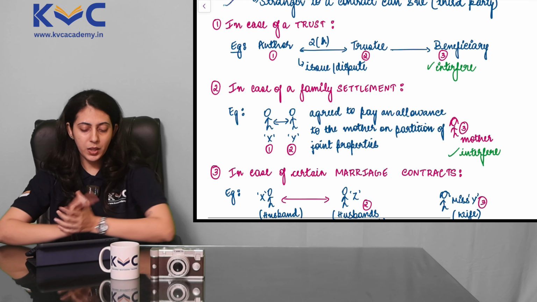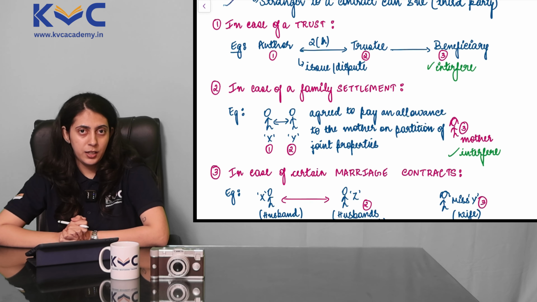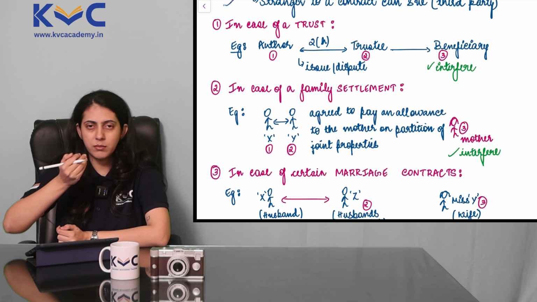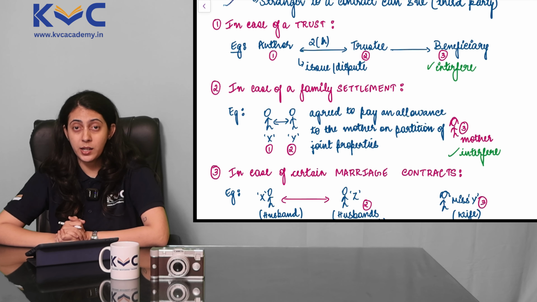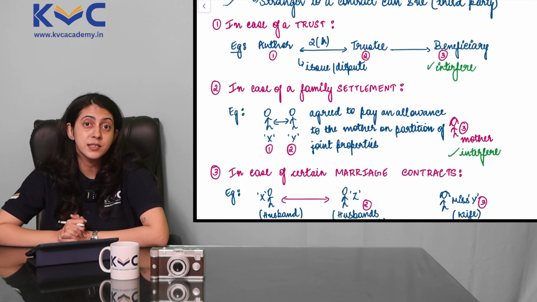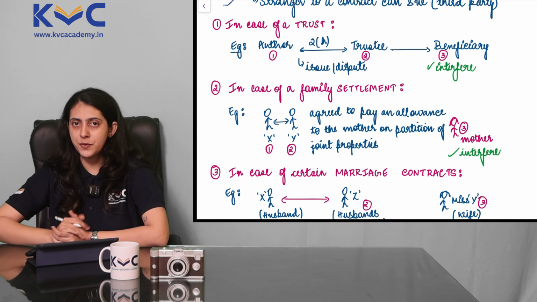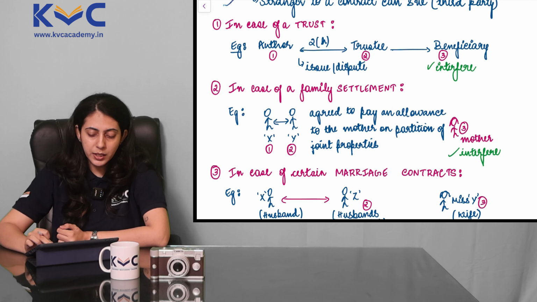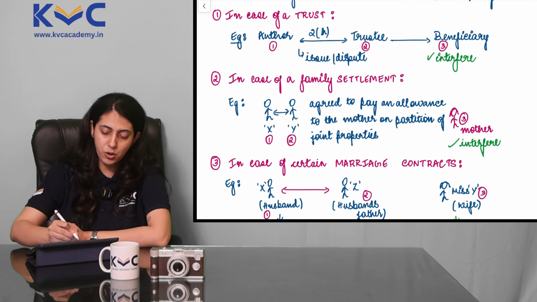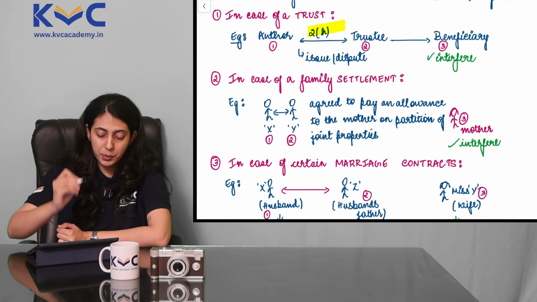So let's start. In case of a trust. Now, what is this trust we are talking about here? It is not that mutual trust that exists between 2 parties. We are talking about organizations. Remember, charitable trusts or any trust that is created for the benefit of somebody. That's the general meaning of a trust. So, let's say there is a trust or a contract that is created between 2 people.